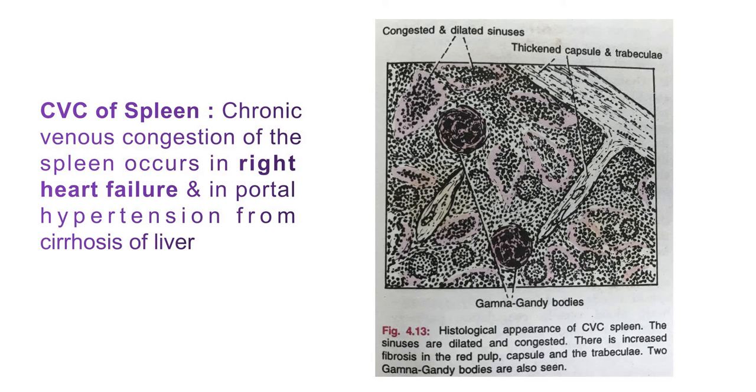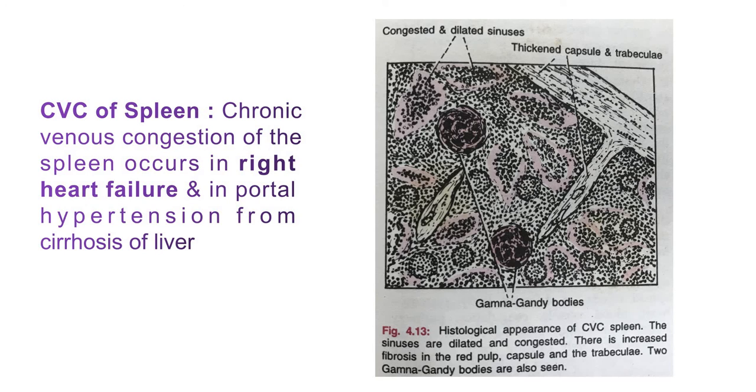Now in the late stage, there is hyperplasia of macrophages and fibroblasts, resulting in an increase in fibrous tissue of the capsule and hyperplasia of red pulp, all of which account for firmness of the spleen.